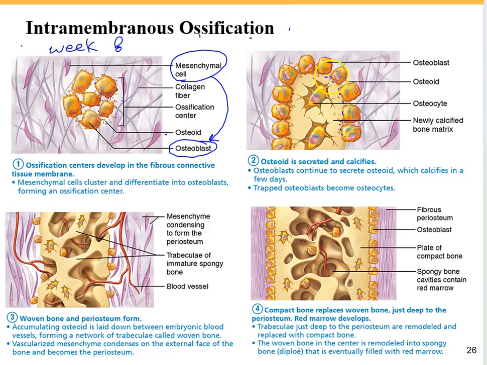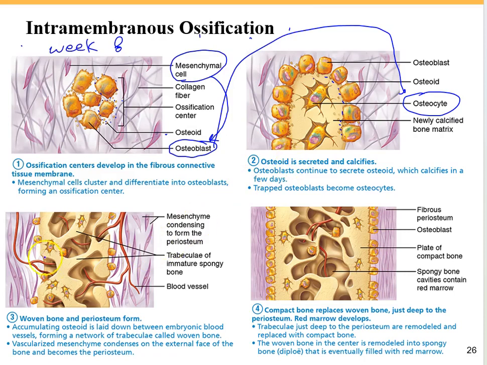Gradually the osteoblast is going to be trapped inside of this calcified matrix, and after that it is going to be called an osteocyte. Now we have the osteocyte, which is going to be found inside of the lacunae, as you can see, and then around we have the osteoblasts.